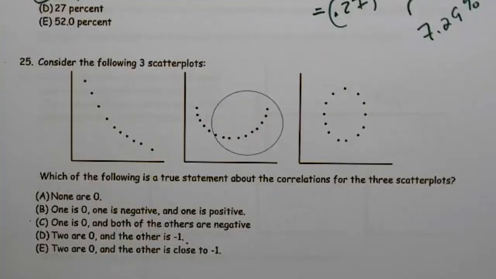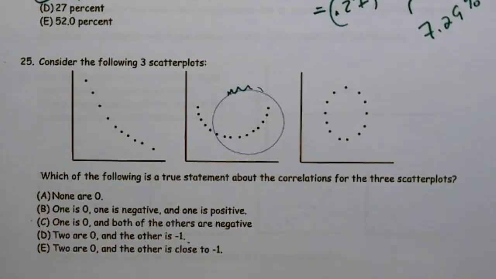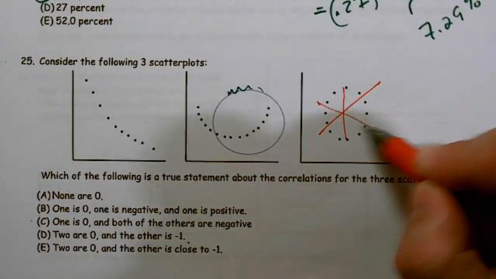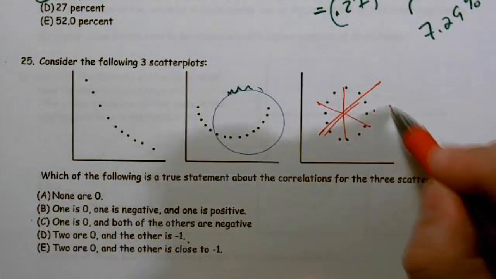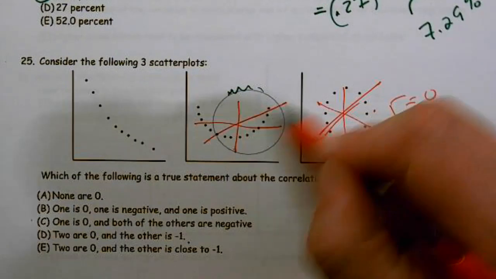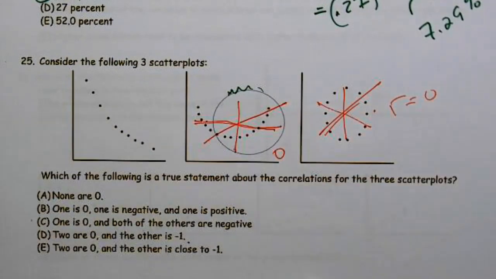On 25, consider the following three scatter plots. And by the way, please ignore the circle part right here. That's not supposed to be there. Which of the following is a true statement about the correlation for the three scatter plots? On this one, I don't know which way to draw a line here, so R should be about zero. Here, I don't know which way to draw the line to get to the most points. So that one should be about zero.